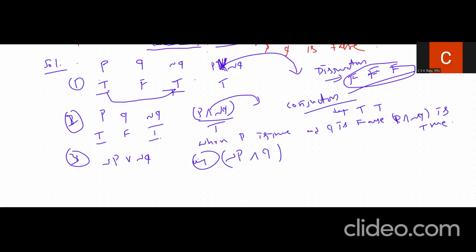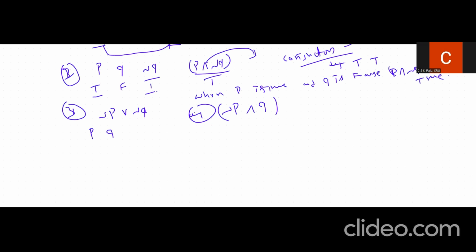Here, the same way, they have given P and Q in the question. When P is true, Q is false, right? But here we have a negation in both the propositions.